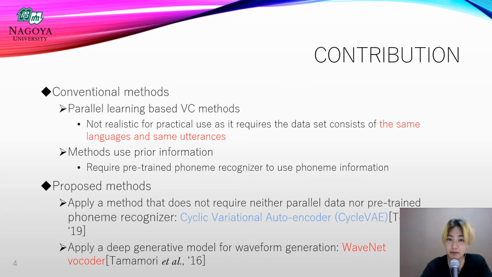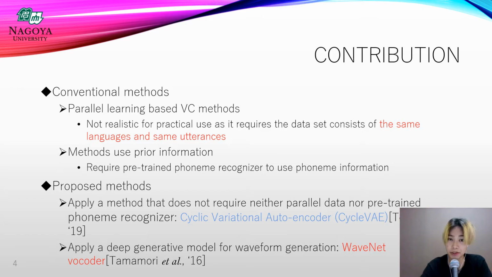Various VC methods have been proposed to realize cross-lingual VC until now, especially parallel VC methods which use the same language and the same utterances datasets have been extensively studied. But in order to prepare such a dataset, there is a method using bilingual speakers, but it is not realistic for practical use since the number of bilingual speakers is fairly limited.